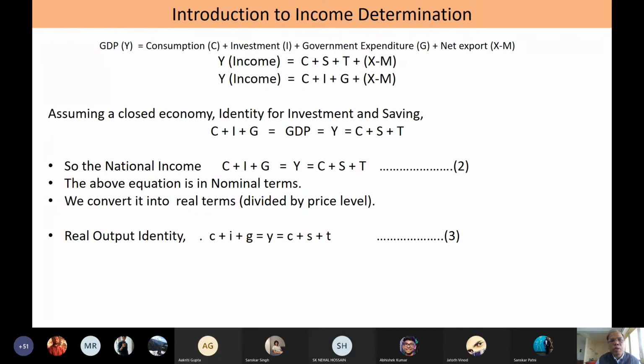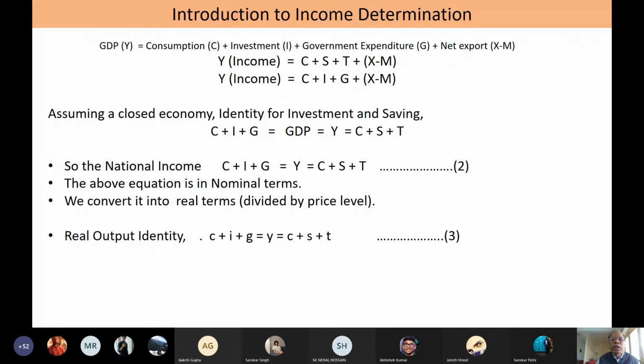So that is consumption plus investment plus government purchase plus net foreign trade, that is export minus import. So this is basically not an equilibrium. This is something which is always true. The total income of an economy is the sum total of all these expenditures.